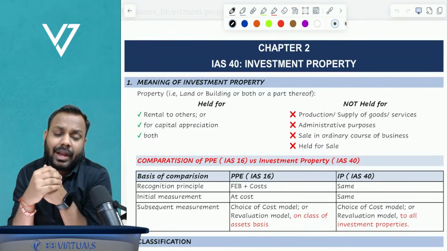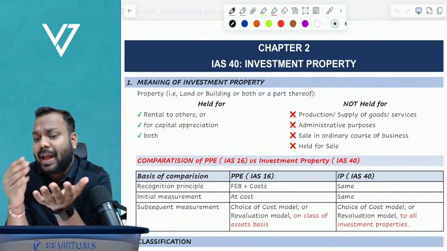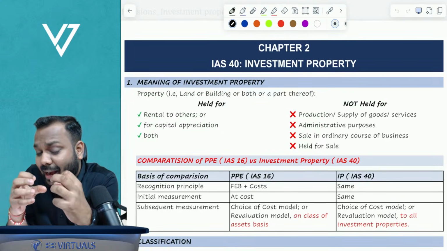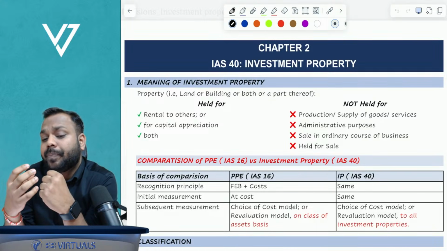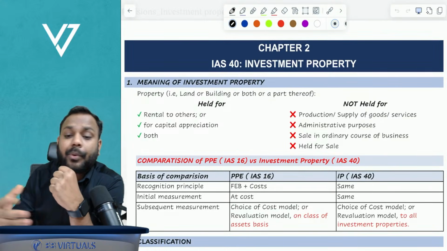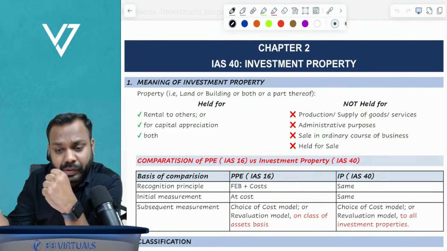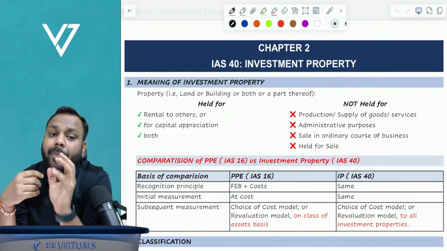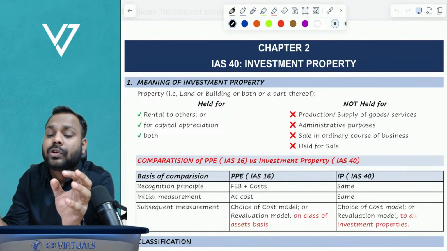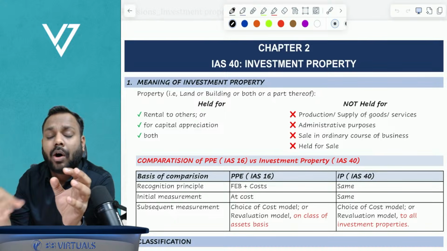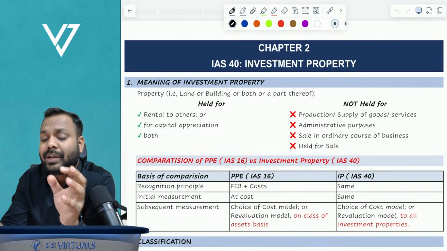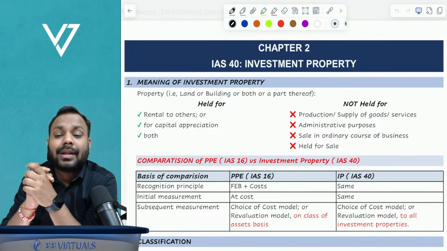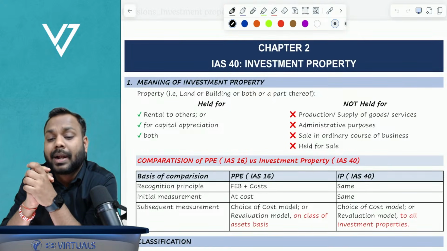But now understand, let's suppose I have a property, that is land, building, both or a part thereof, but I have held these properties for, let's suppose, production of goods or supply of services. Will that classify as investment property? No. If the property is held for production of goods or supply of services or administrative purposes, then it is not an investment property; rather it will be classified as property, plant and equipment.